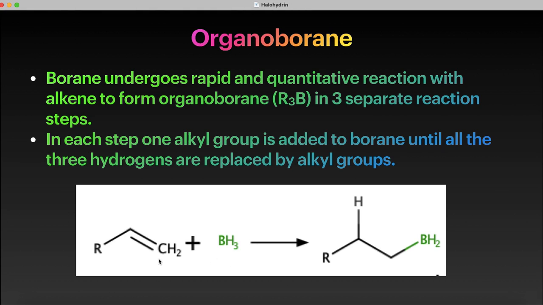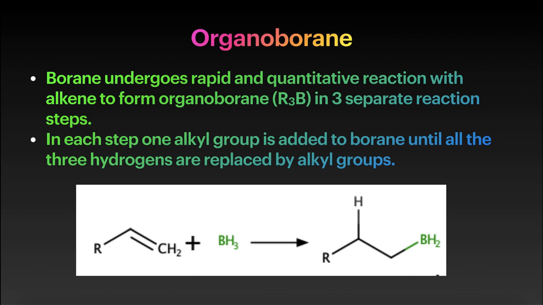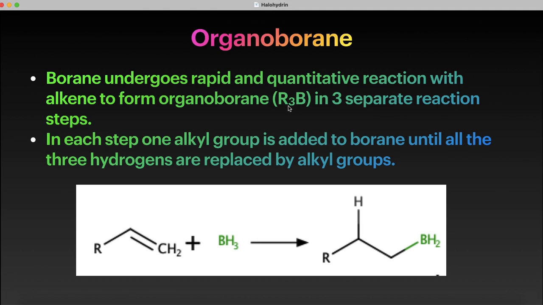Borane undergoes rapid and quantitative reaction with alkene to form organoborane R3B in three separate reaction steps. In each step, one alkyl group is added to borane until all three hydrogens are replaced by alkyl groups. When we treat the alkene with borane BH3, there is addition of this borane to the double bond.